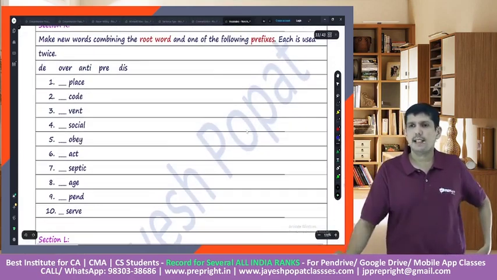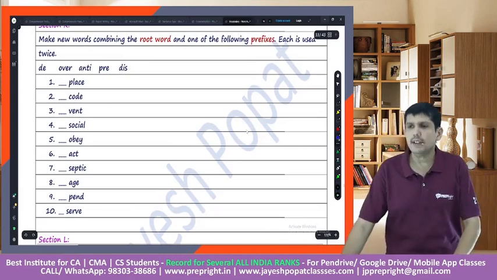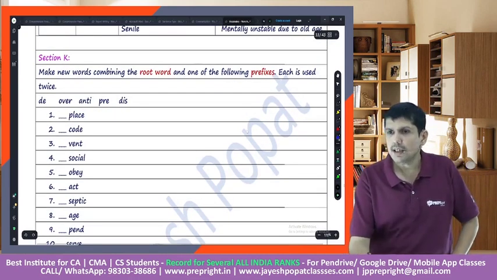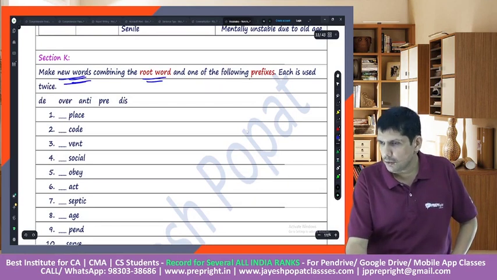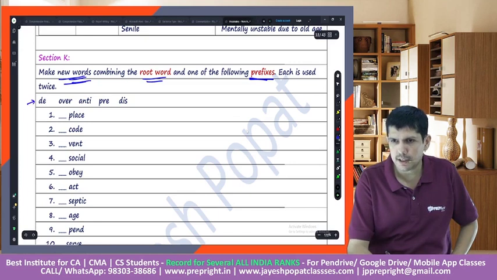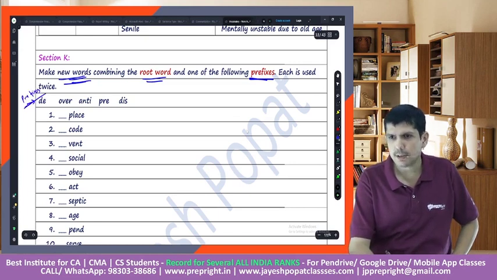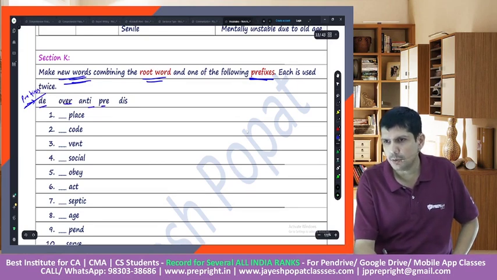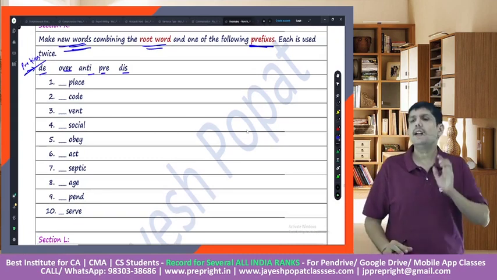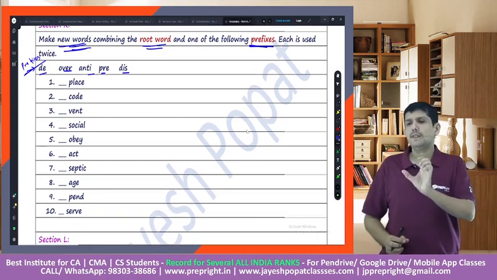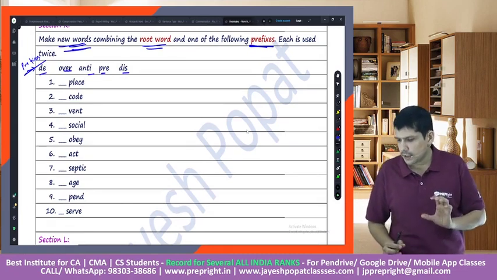Again, we have an exercise in relation to this which says make new words. You need to make new words combining the root word and one of the prefixes. Each is used twice. So these are the prefixes, and each prefix can be used only 2 times. So there are 10 words which need to be made. So let's go through this.